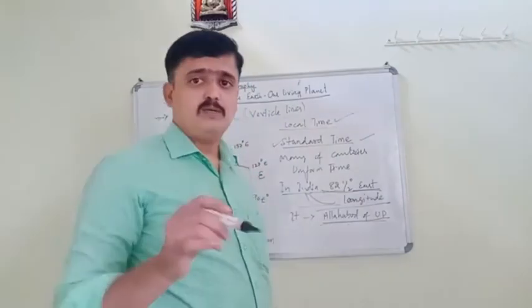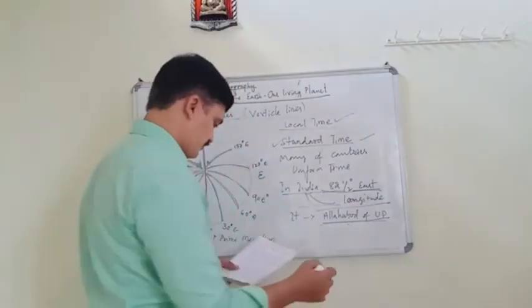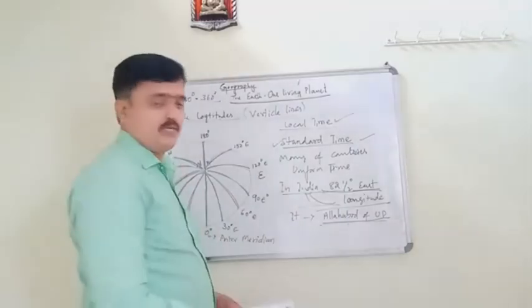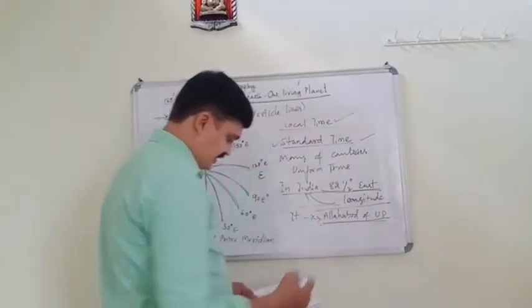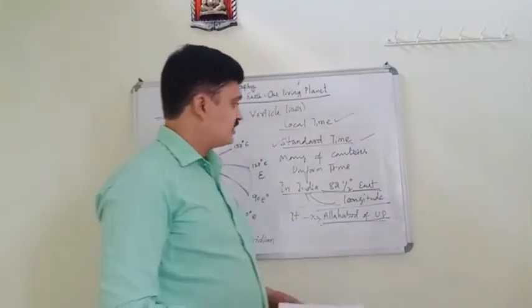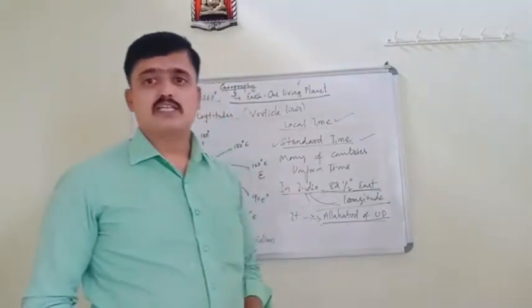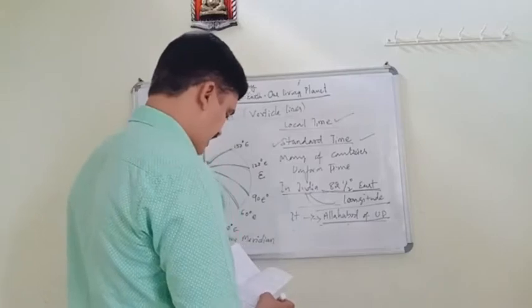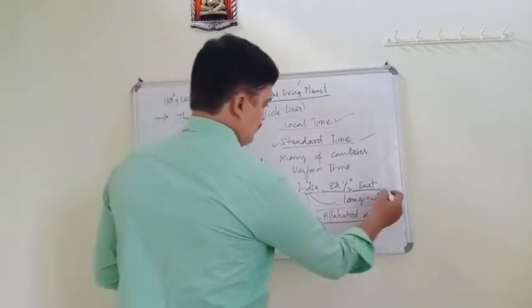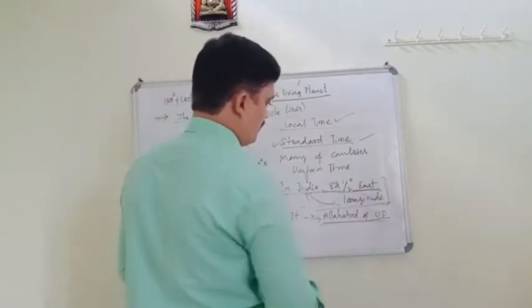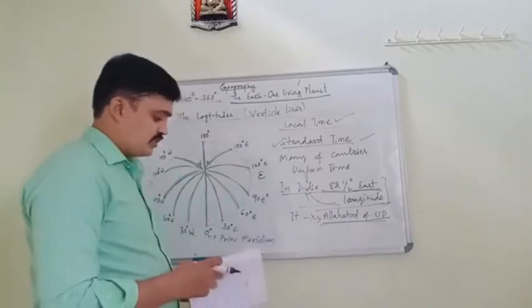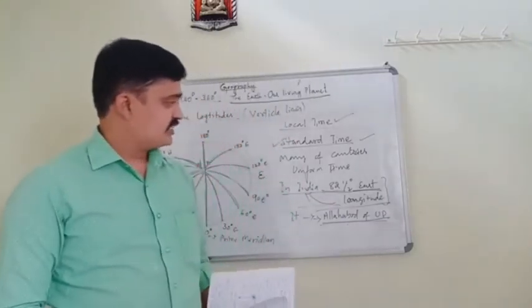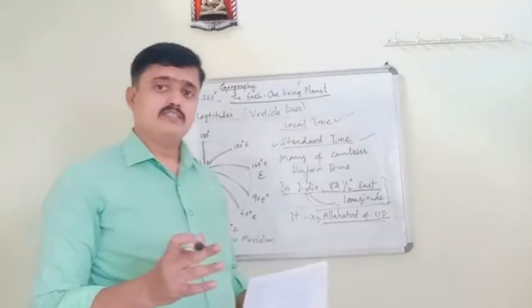And the time based on this meridian is called the Indian Standard Time.